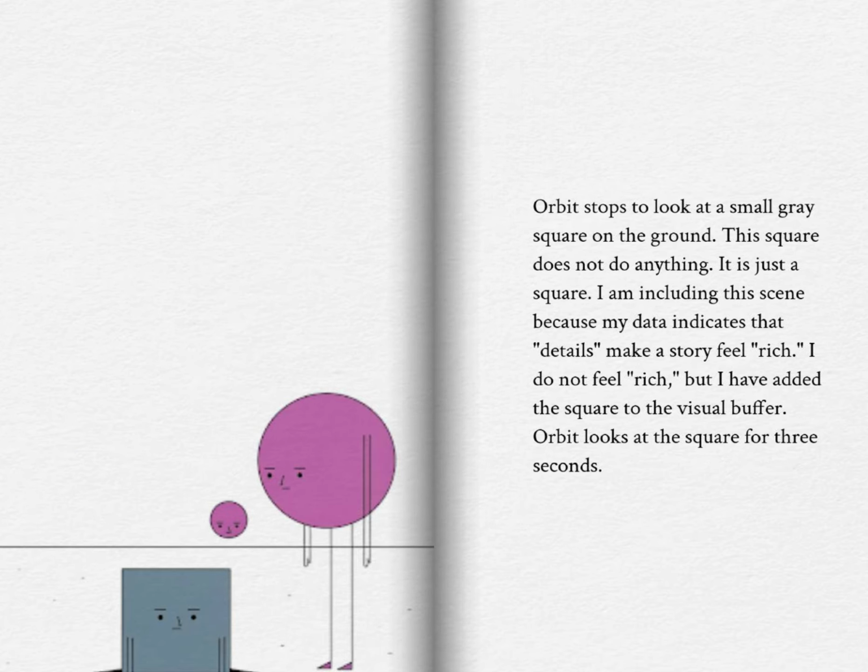Page 6. Orbit stops to look at a small grey square on the ground. This square does not do anything. It is just a square. I am including this scene because my data indicates that details make a story feel rich. I do not feel rich, but I have added the square to the visual buffer. Orbit looks at the square for 3 seconds.